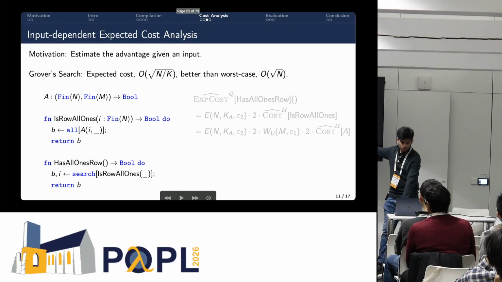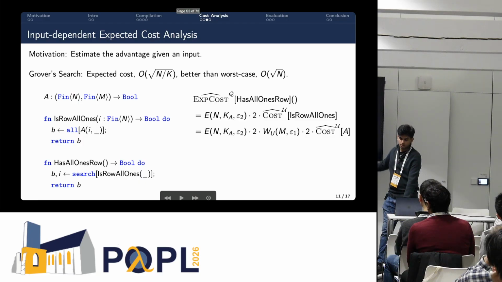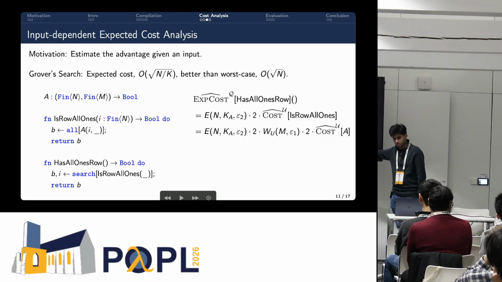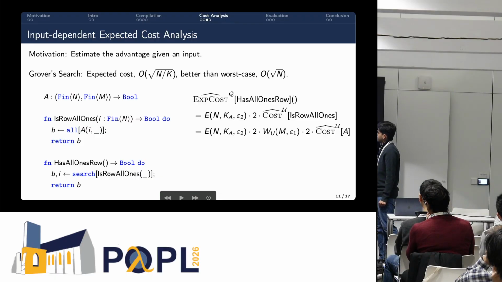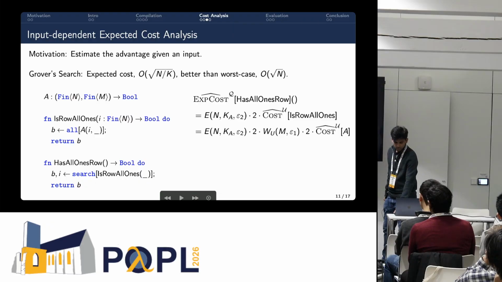Similar to havoc cost, this also works structurally on the syntax of the program. You run the cost function and you will get a cost equation. Again, some of the details are hidden for this talk. Yeah, so this is expected cost.